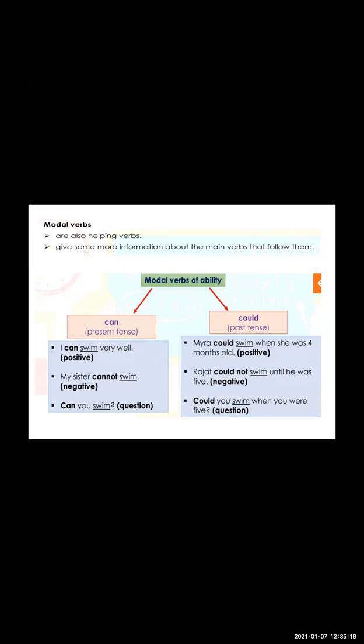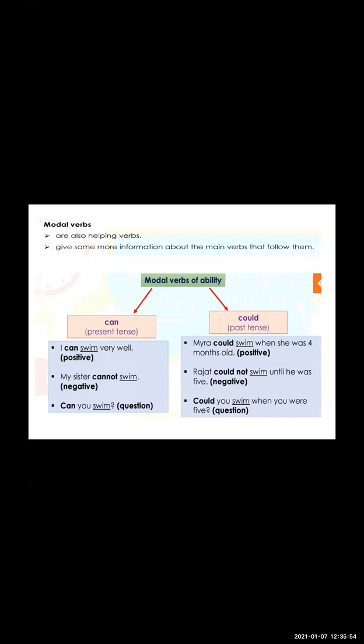Myra could swim when she was 4 years old. That means it's a positive sentence, but it's in the past tense. The second one is in the negative form, that is, my sister cannot swim. I have connected not. That means it's negative. Rajat could not swim until he was 5. So that is a negative sentence. I just have used not with the verb.